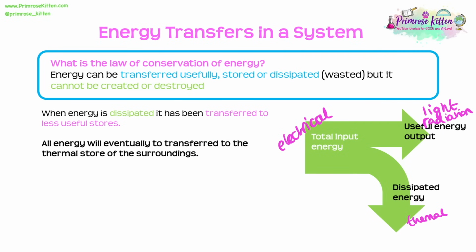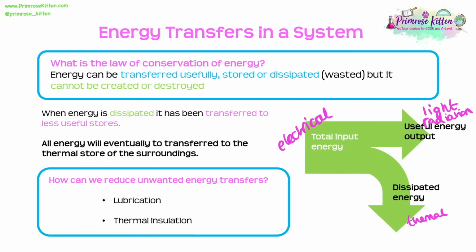It's important that we know that all energy will eventually be transferred to the thermal store of the surroundings. In the exam, we might be asked how we can reduce unwanted energy transfers. There's 2 examples that they expect you to know. Firstly, we can lubricate it, and secondly, we can add thermal insulation. Those are 2 ways that we can reduce unwanted energy transfers.